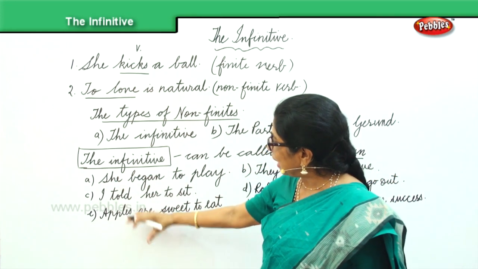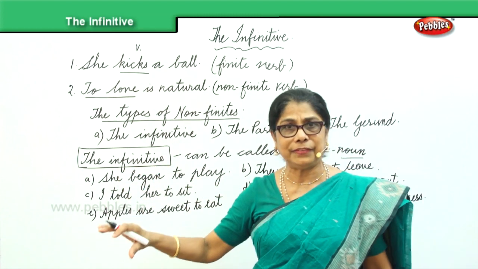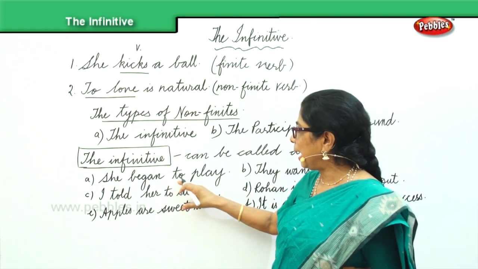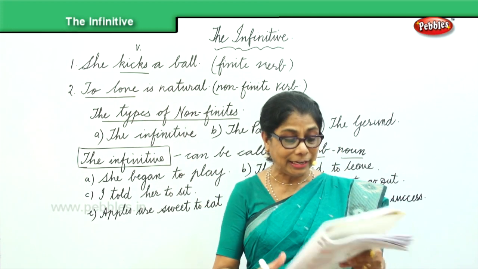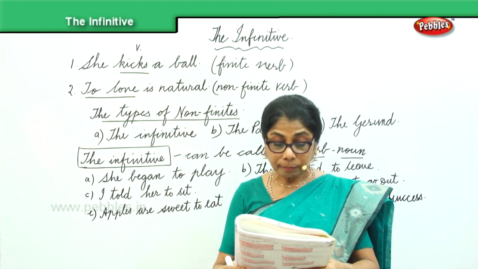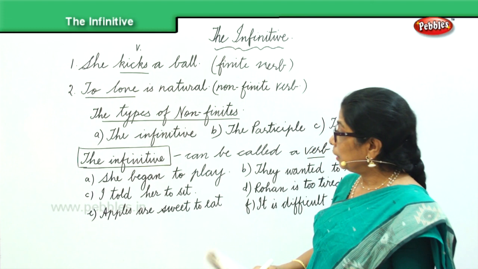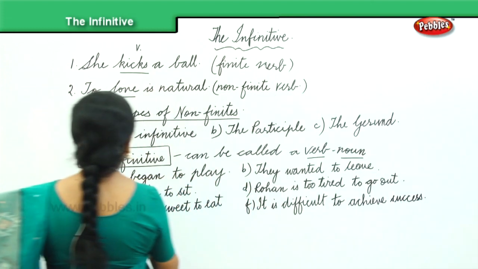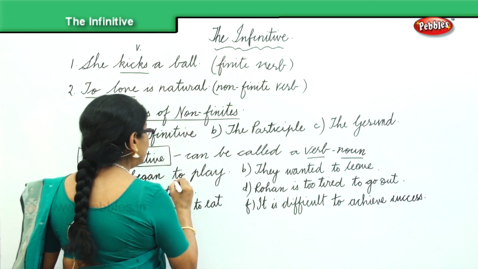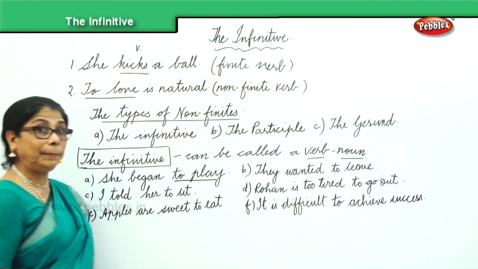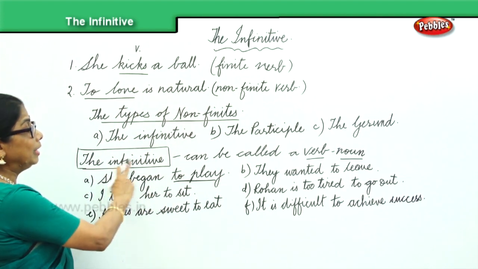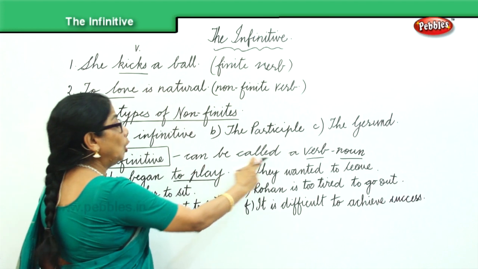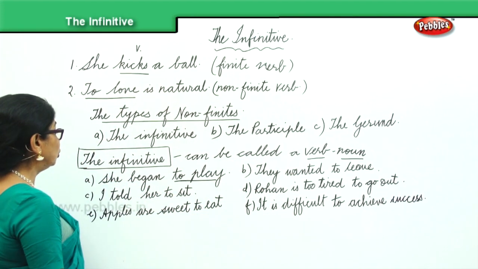Now we have some examples of the infinitive here. It is formed by adding "to". Now let's look at it very carefully. She began to play. We can form the infinitive and we can call it a verb noun also.